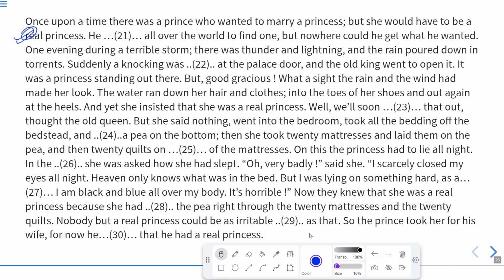So according to this, the correct answer will be morning. In the morning, she was asked how she had slept. Oh, very badly, said she. So the princess replied that she slept very badly.